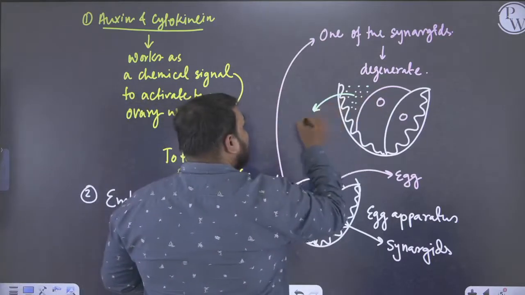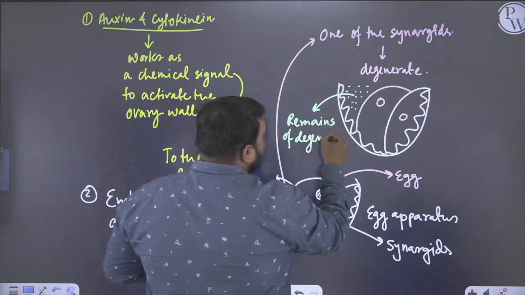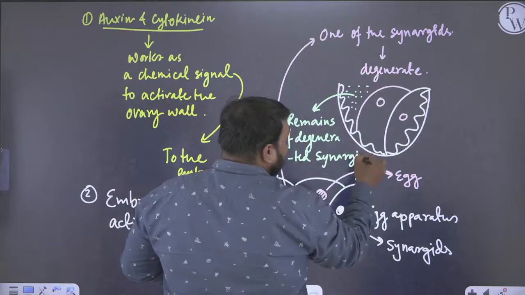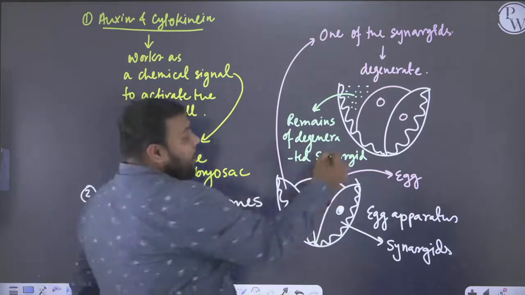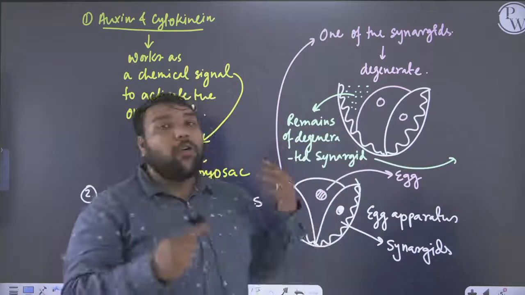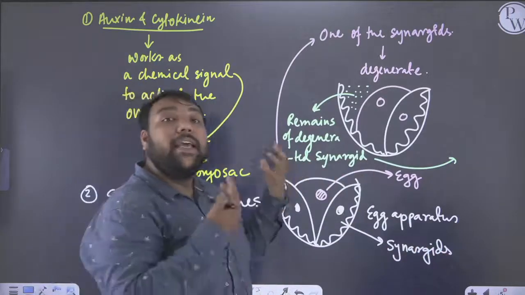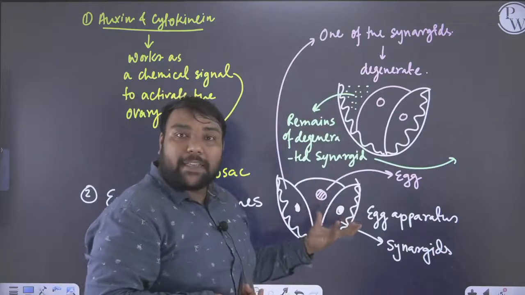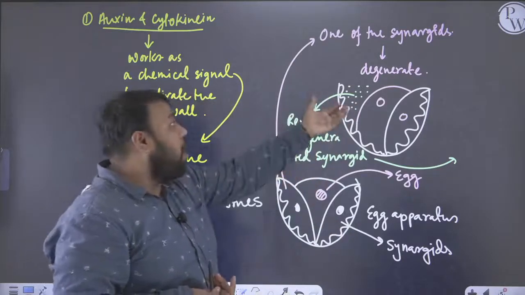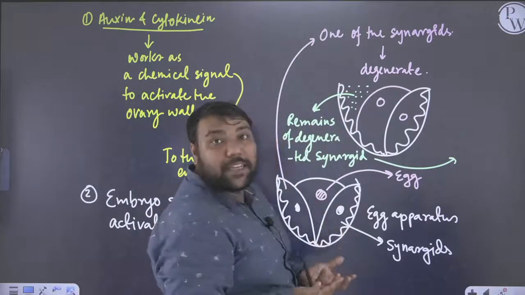So you see this is the remains of the degenerated synergid, and this remain will behave as a chemical signal to the pollen grain. So at the start we talked about how this is a chemical dialogue. We saw that through auxin and cytokinin the pollen grain was talking with the embryo sac, and now the embryo sac has a degenerated cytoplasm from the synergid. So from this the embryo sac will now have a conversation with the pollen grain.